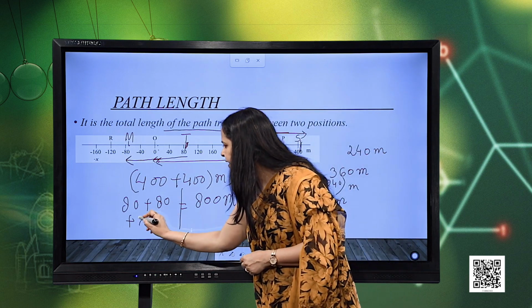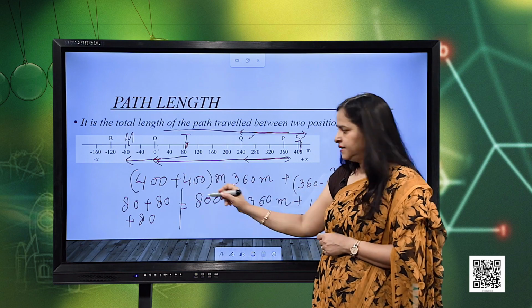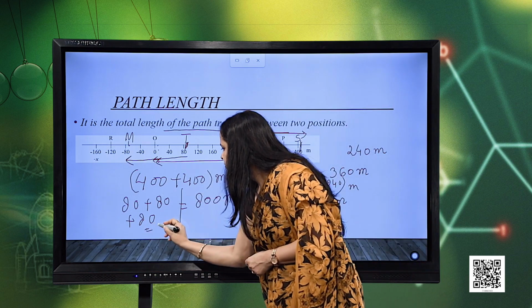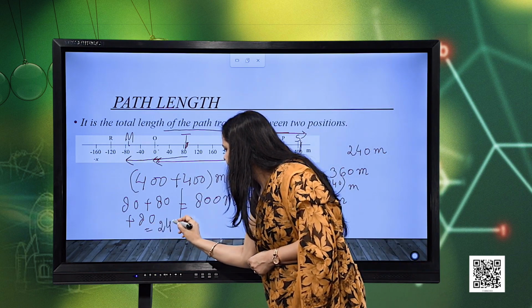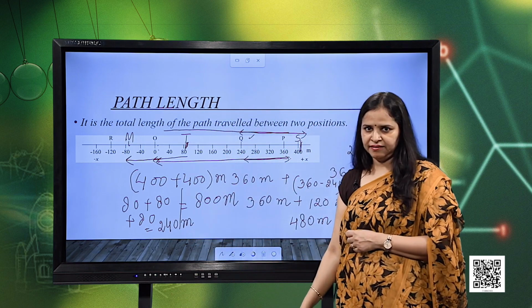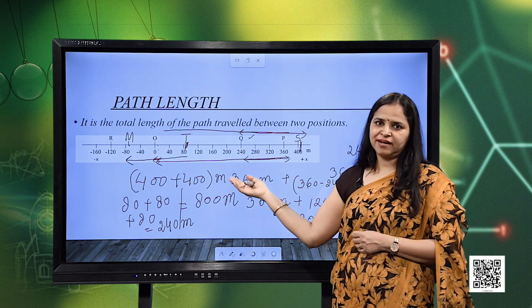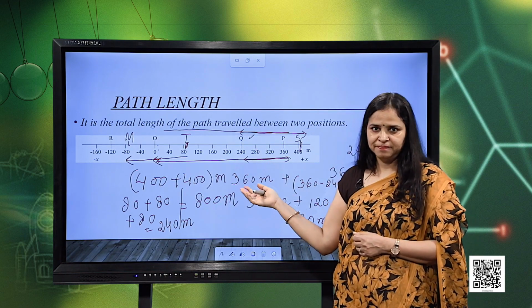So, do not consider minus 80. It is 80 plus 80 plus 80, that is 240 meters. So, the total distance traveled is 240 meters in this case. So, this is how we measure the path length or describe the distance traveled.